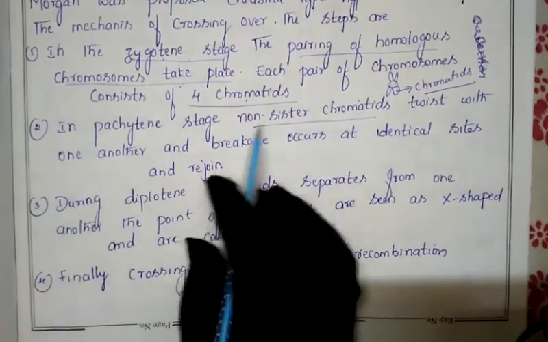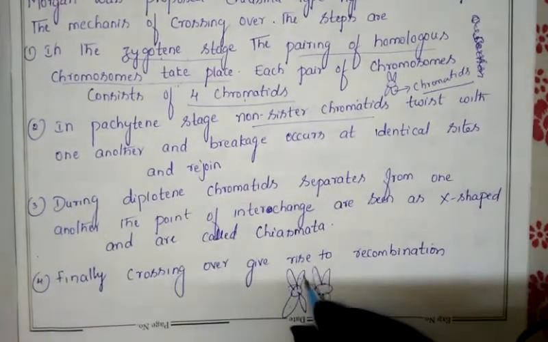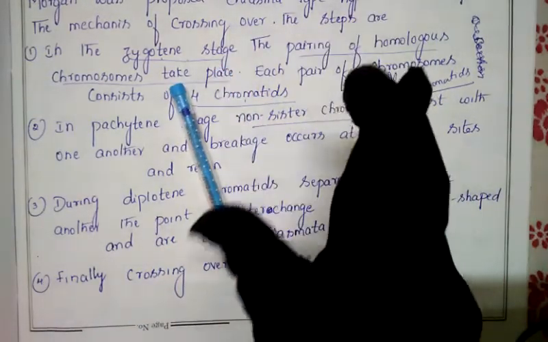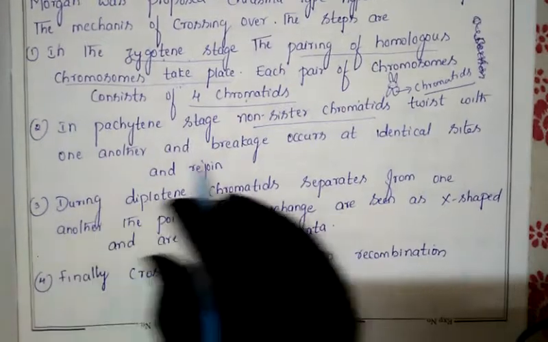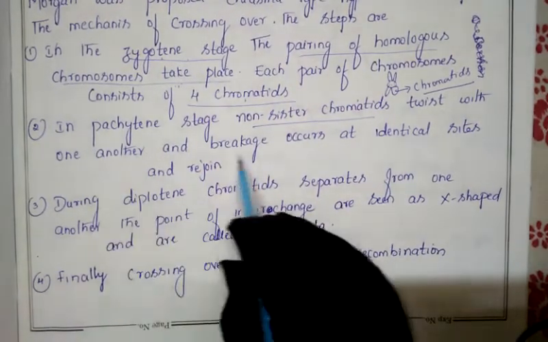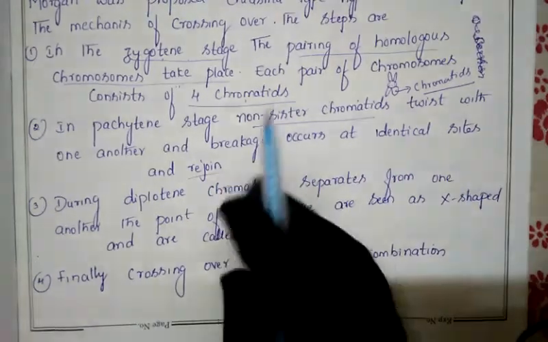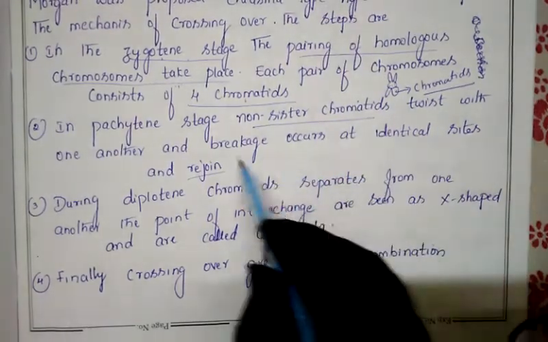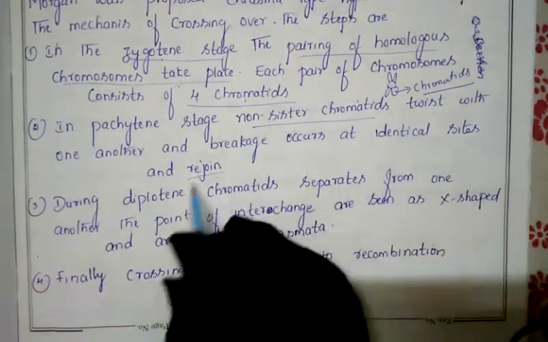So in the pachytene stage, non-sister chromatids twist with one another. These chromatids undergo twisting like this. This twisting we call crossing over, and after twisting, breakage occurs at identical sites and regions. At the place where the twisting has taken place, the chromatids break, and later they rejoin.